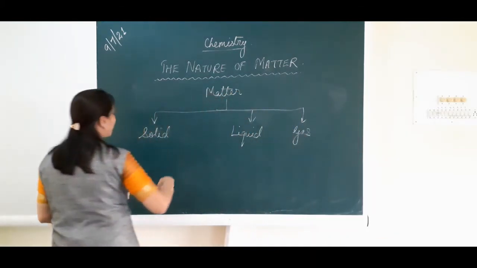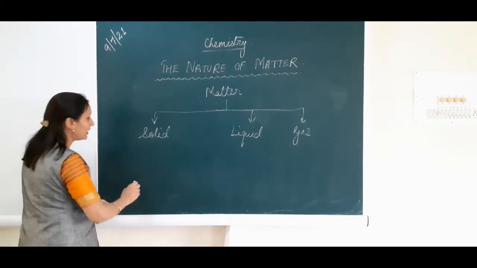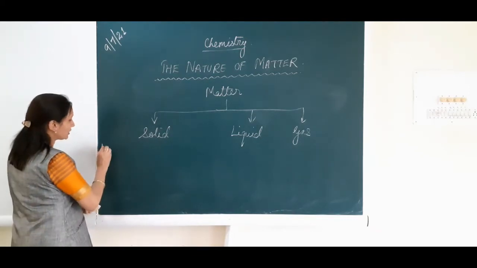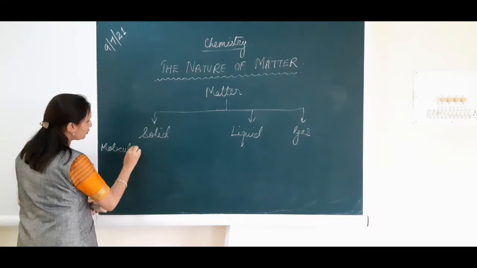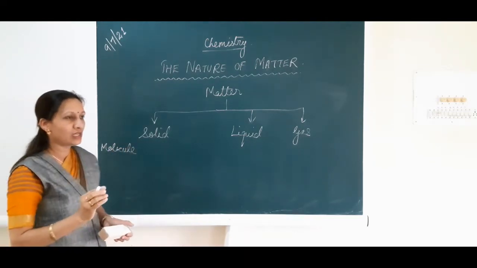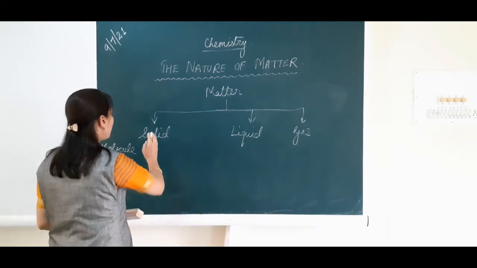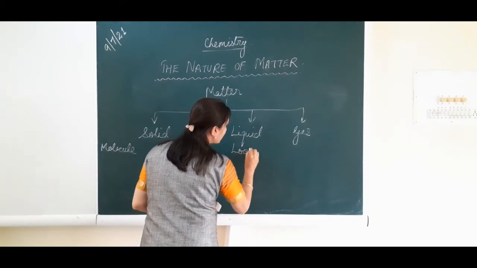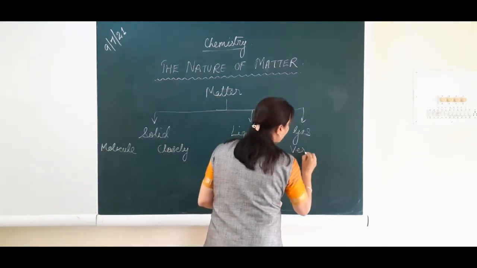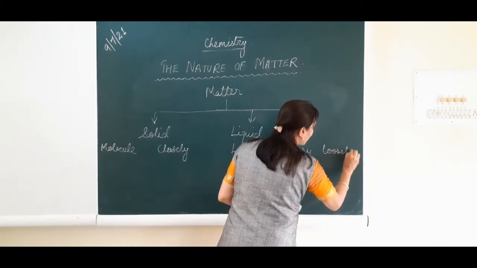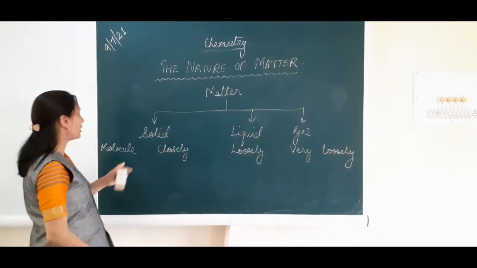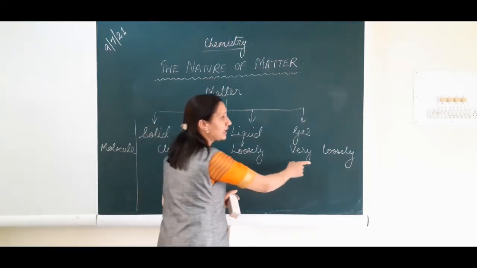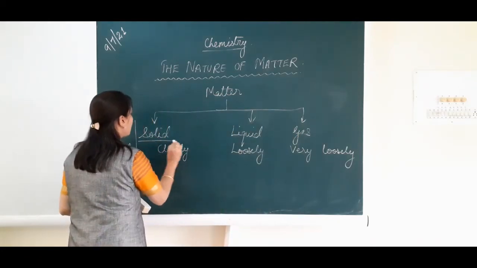Okay, let us come back to our topic, that is solid. Suppose you want to compare solid, liquid and gases on the basis of their molecules. Now this word is clear to you because I told you that a molecule is a very small particle of matter. So here molecules are closely packed, here loosely packed, and here very loosely packed. So the nature of molecules is closely packed in solid, loosely packed in liquid and very loosely packed in gases. Why?